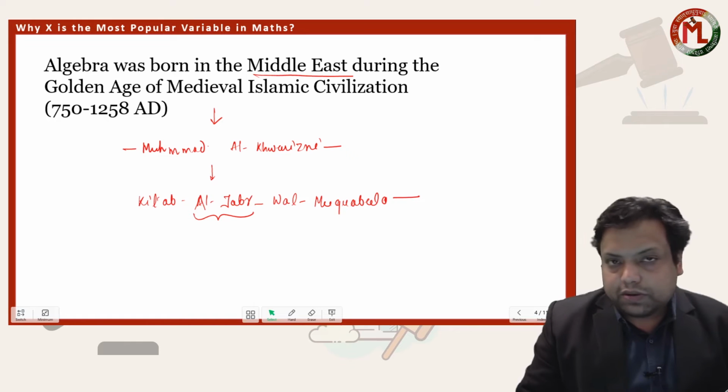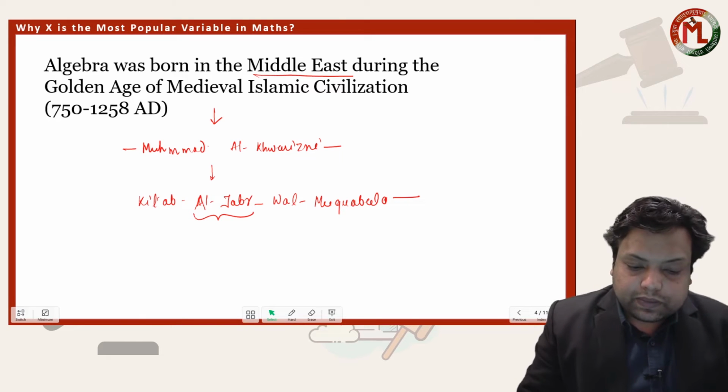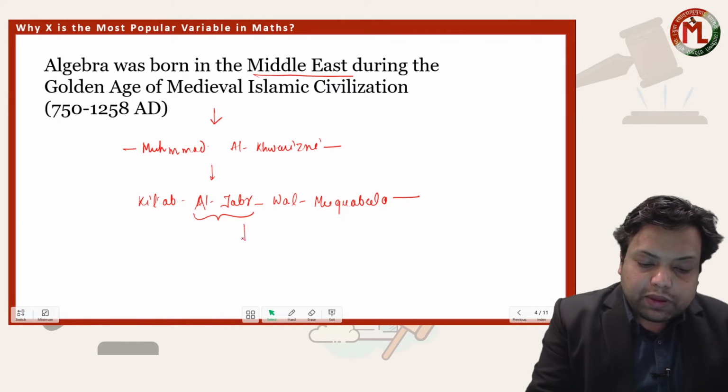So what was it actually that dominated x as a variable among the other alphabets?